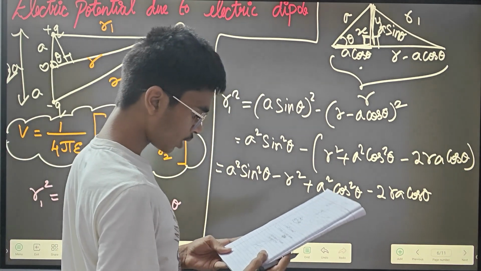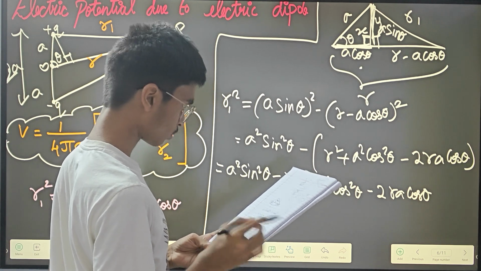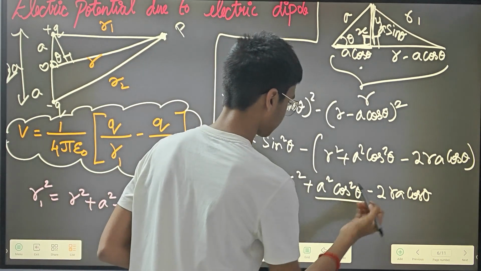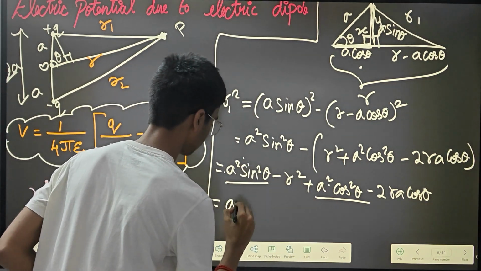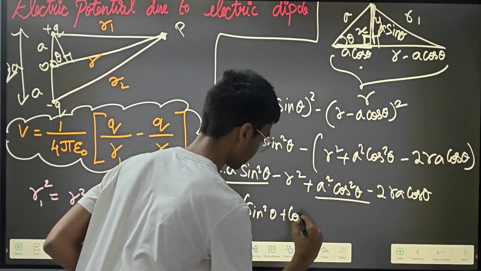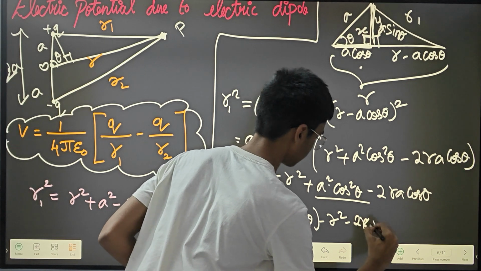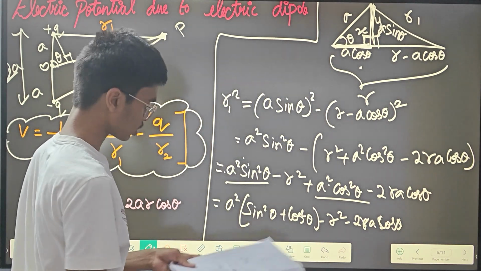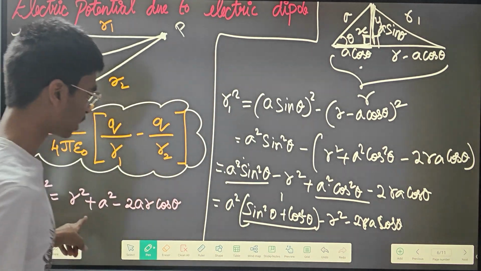Now what we are going to do is take a square common. So this will be a square times sine square theta plus cos square theta, plus R square minus 2Ra cos theta. This total term sine square theta plus cos square theta will be 1.